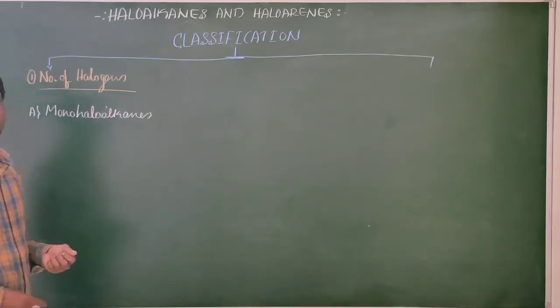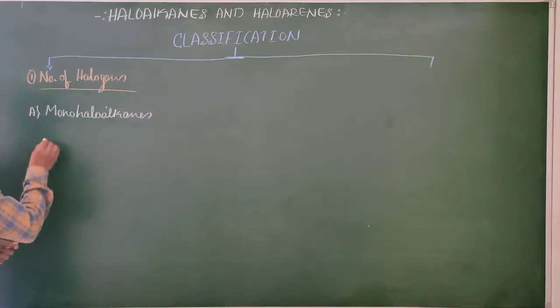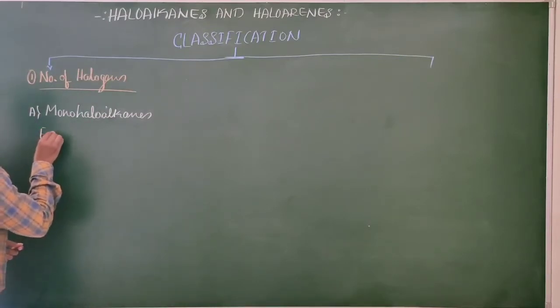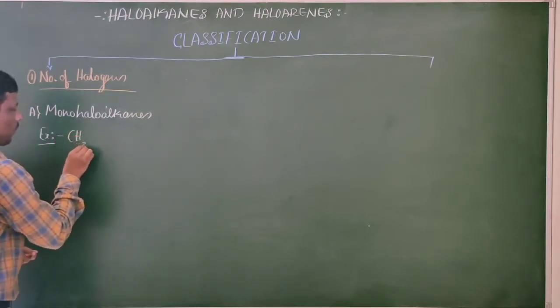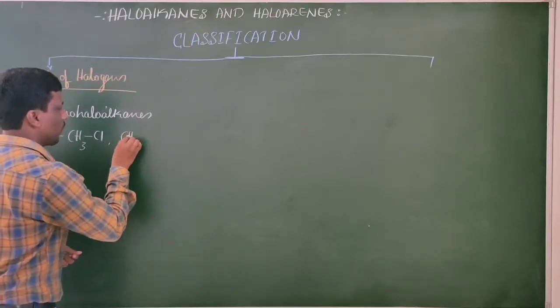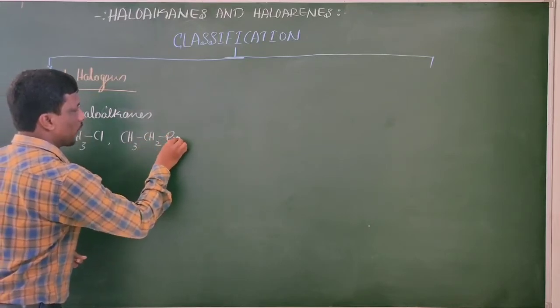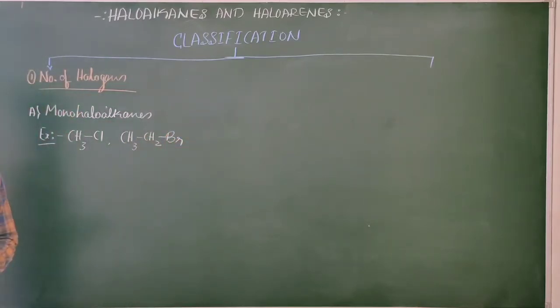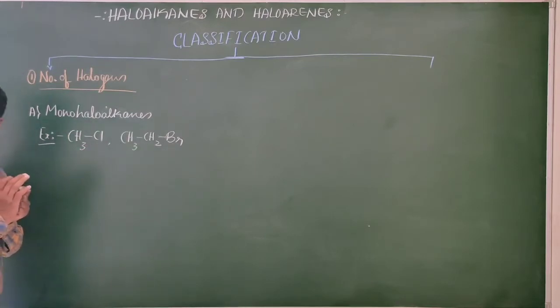These are the haloalkanes in which only one halogen atom is present. Example: methyl chloride. One more example: ethyl bromide. Only one halogen is present there. They are called monohaloalkanes.